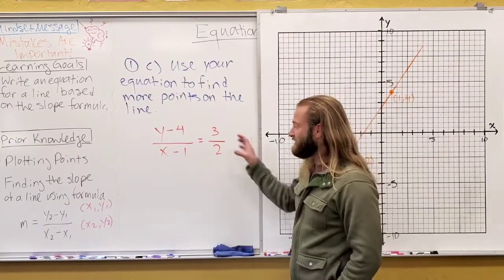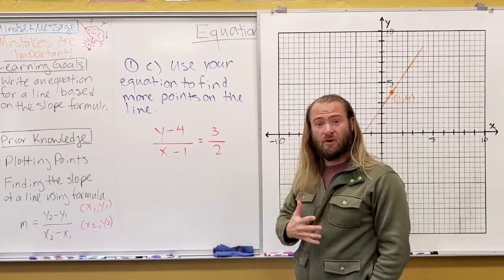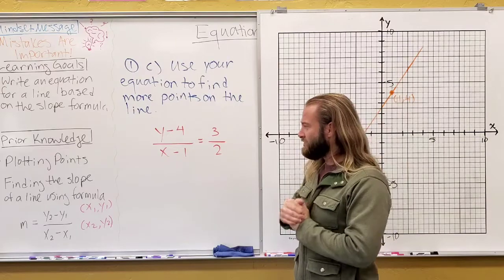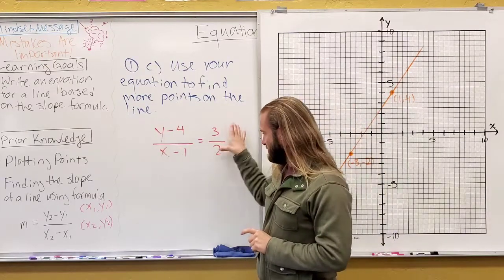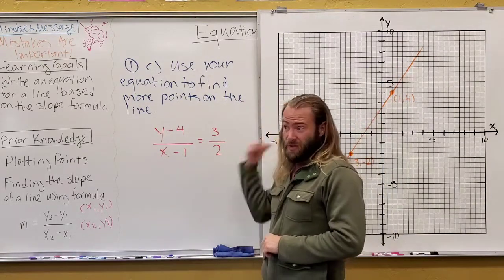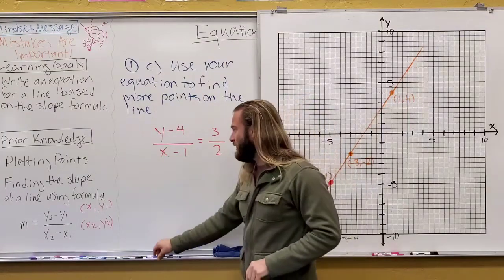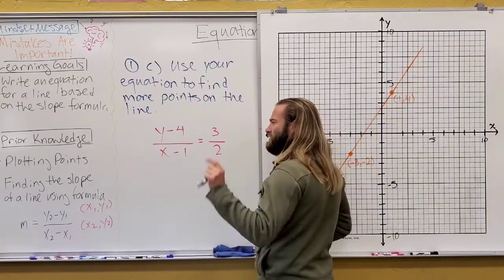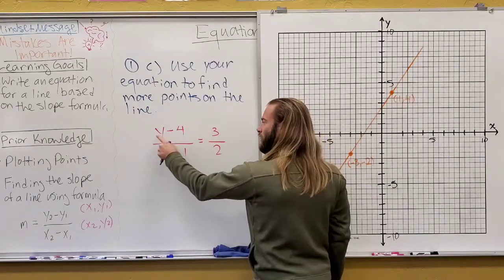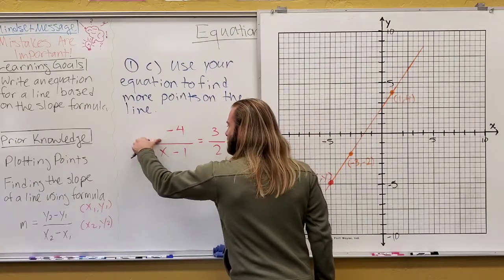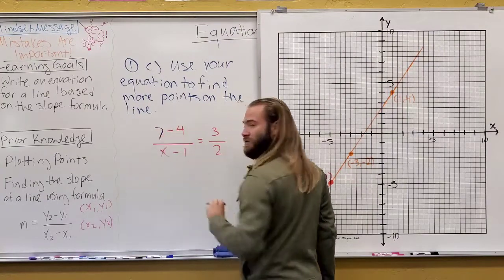Okay, now that we have an equation, we can do what we've learned before. We can use this equation as a point tester. So let's actually find some x's and y's that make this equal to 3 over 2, and we can verify if it's on the line or not. So let's think this through together. The most obvious one, if I just want to get 3, well, what minus 4 is going to give me 3? Oh, well, that's easy. That's going to be 7, right?